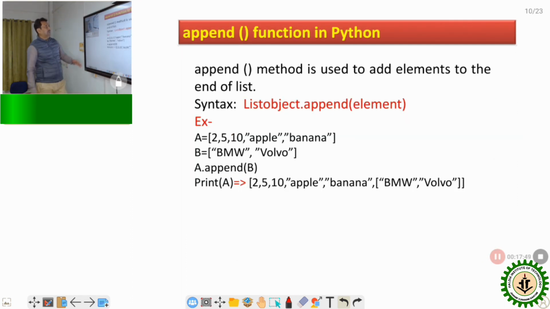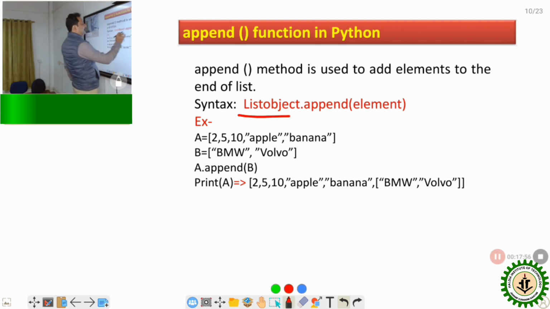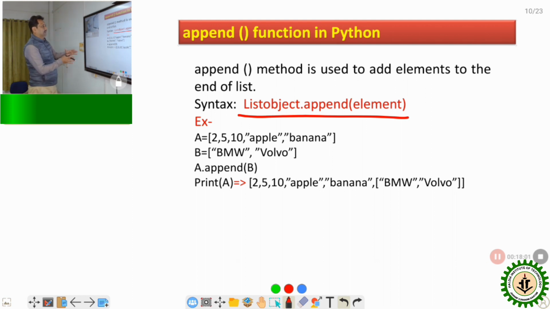Next is the append function. This is very important. Actually, this is the syntax: list dot append, and whichever you want to append, you write here. For example, suppose A is a list and B is a list. It contains integer numbers as well as strings, because the double quote indicates that the type is string.